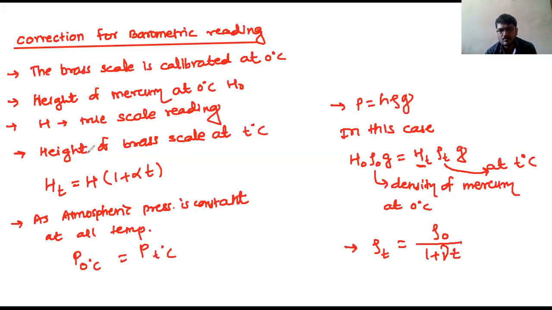That's it. So first note down this page. Pause the video and note down. Let's move ahead.